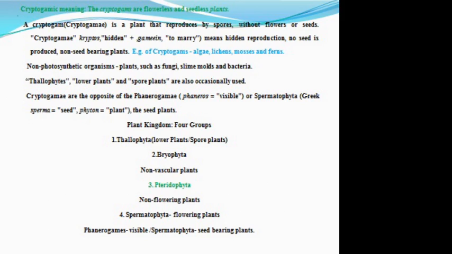There are four groups of the plant kingdom: Thallophyta, Bryophyta, Pteridophyta and Spermatophyta. In Thallophyta, lower plants or spore-bearing plants are present. Bryophyta are the non-vascular plants. Pteridophyta are the non-flowering plants. And the fourth one, Spermatophyta, are the flowering plants. Phanerogams are visible, and Spermatophyta are the seed-bearing plants.